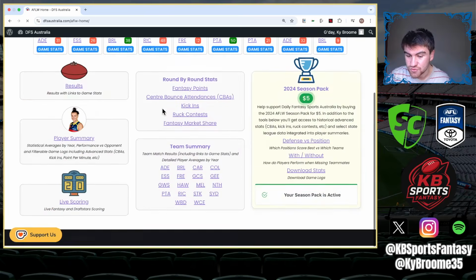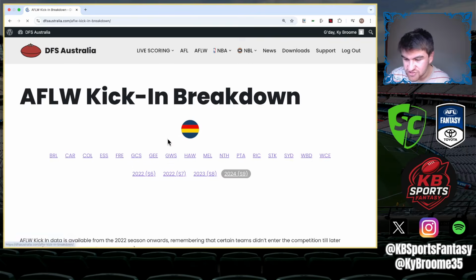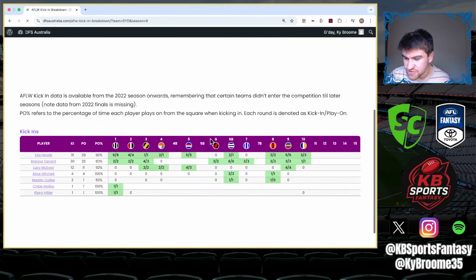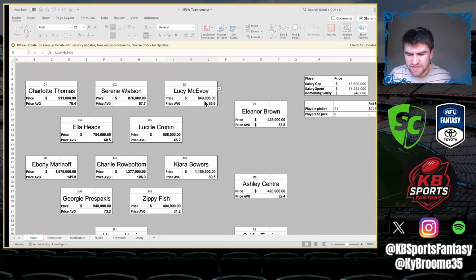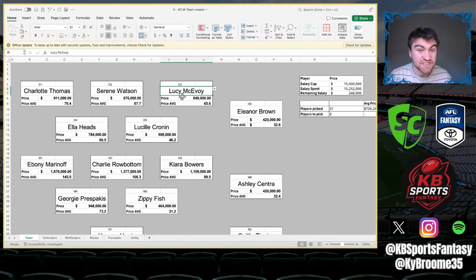If we actually do look at the Swans kick-ins numbers, you'll see this as well. I'm pretty sure it'll show this. If you look at this, Ella Heads, Tarrant took 31 and 30, and then you have Lucy McAvoy. I think she'll get more kick-ins in the coming couple of years, because I think she'll be one that can pick it up and really do well. So I think she's one that can test top of the line this year.